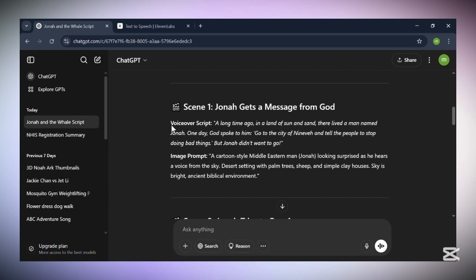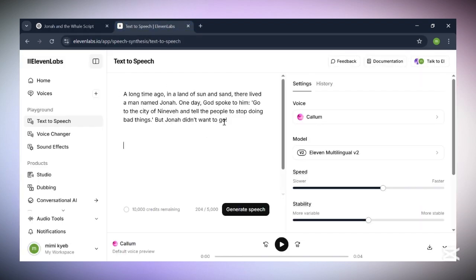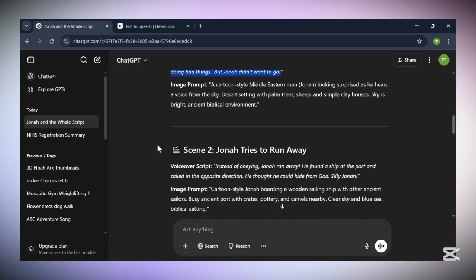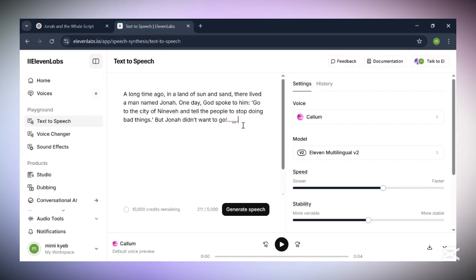You're going to copy the voiceover script for the first scene and then take it to ElevenLabs.io and then paste it there like so. After you paste the text, you're going to put some dots, let's say about 3 or 4 dots after that, and then go back to ChatGPT, scroll to the scene 2, and then copy again the voiceover script, and then paste it after the dots, right? So you're going to do that for all the voiceover scripts for the various scenes.